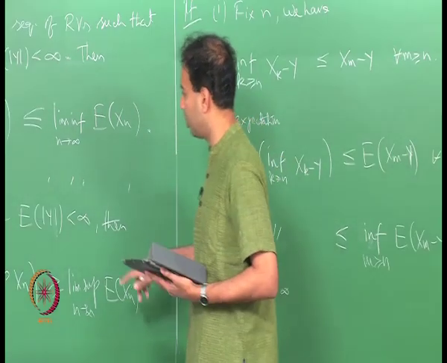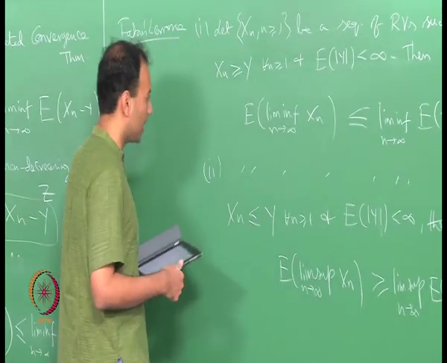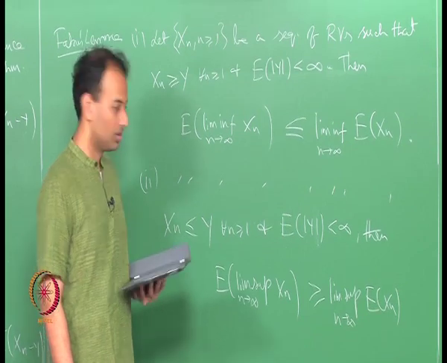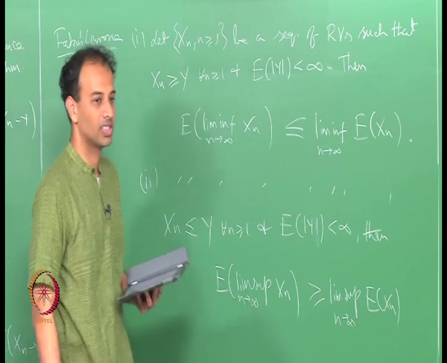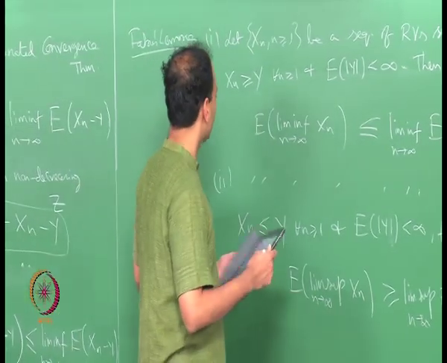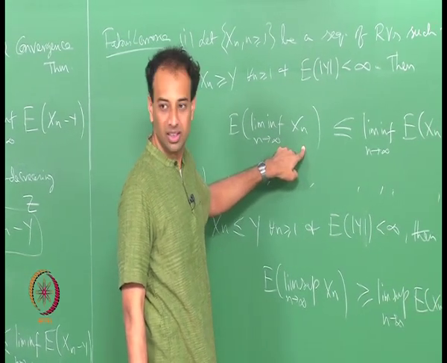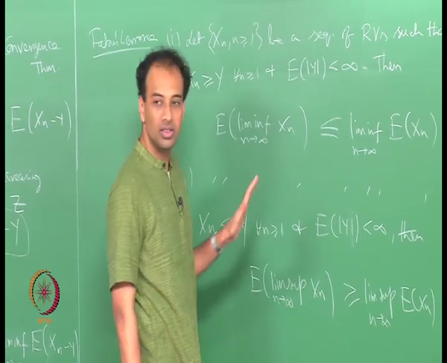And the second part will follow if you apply the first part to the sequences minus X n and minus Y. So this is not a distinct statement, it is the same thing with X n replaced with minus X n and Y replaced with minus Y, because lim inf of X n will be minus lim sup of minus X n, right. Any questions?